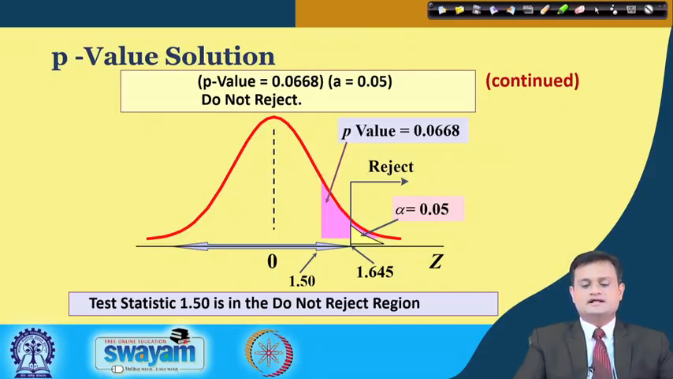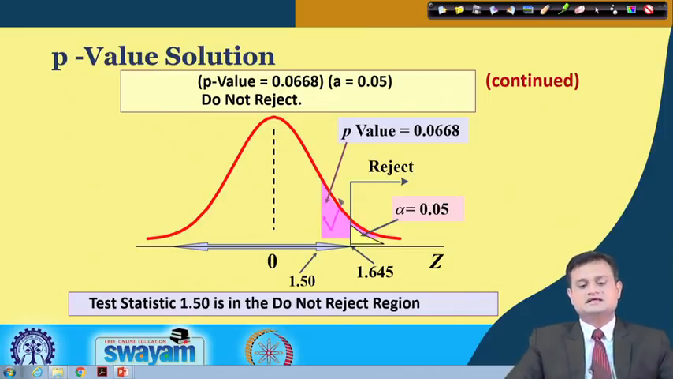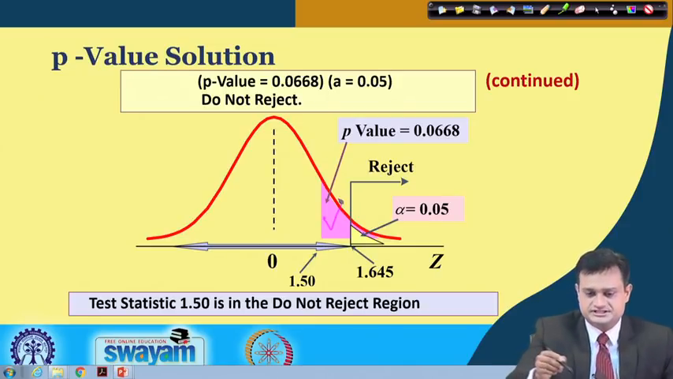Now this is exactly what I mean: your p-value is 0.0668, which is greater than your 0.05. So basically your total probability region is given by this and it is larger than the alpha. So, I will say do not reject the null hypothesis.